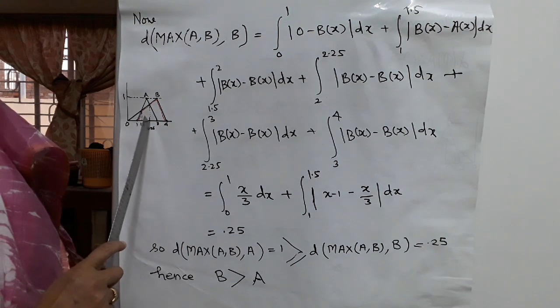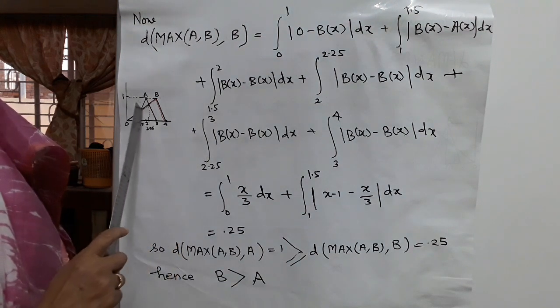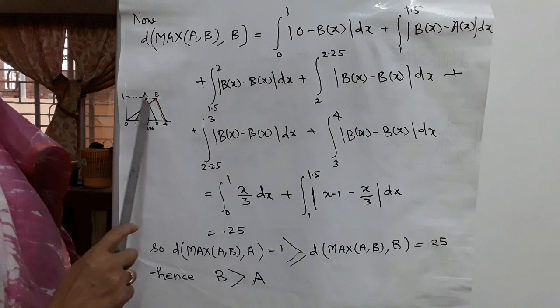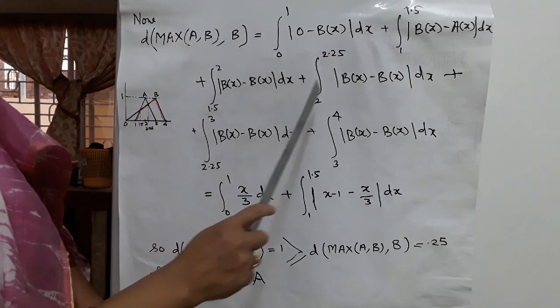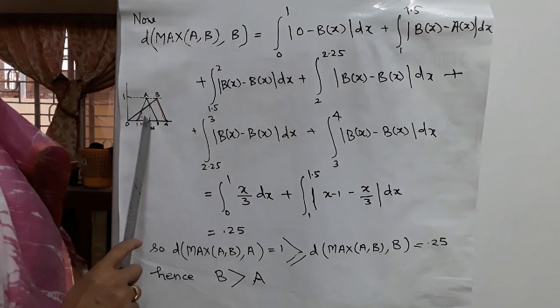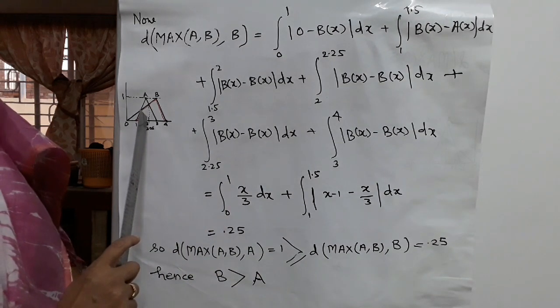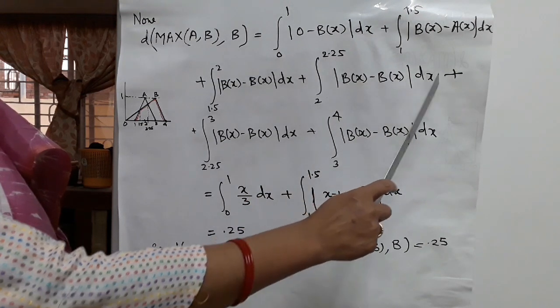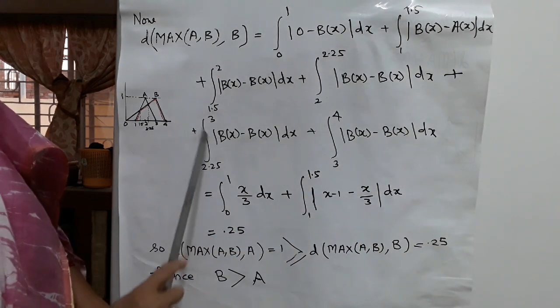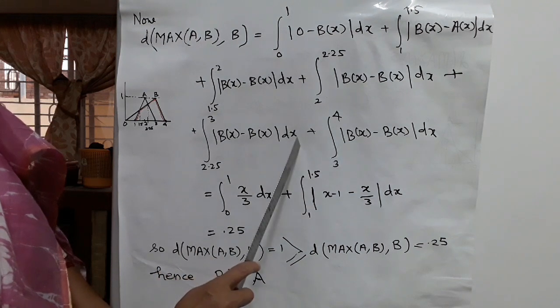From 1.5 to 2, max(A,B) is the same as B(x), so mod B(x) minus B(x). Similarly 2 to 2.25 and 2.25 to 3, mod B(x) minus B(x) dx.